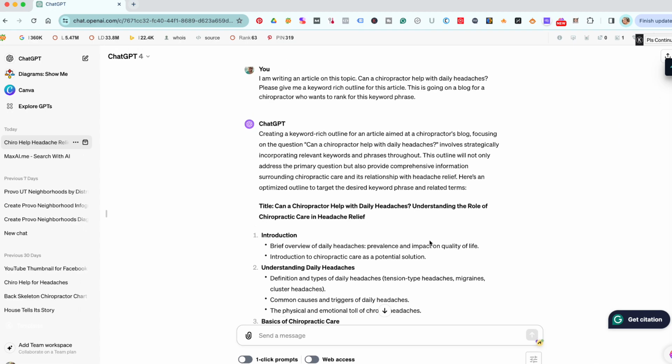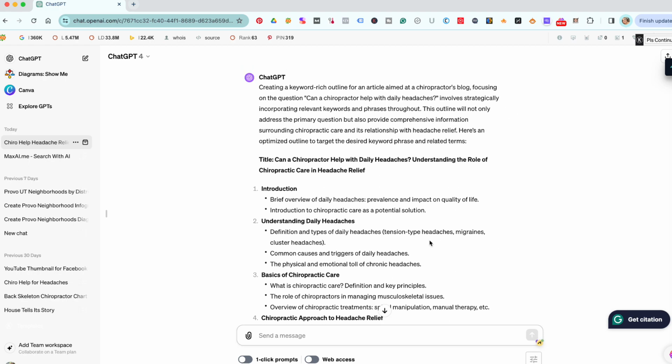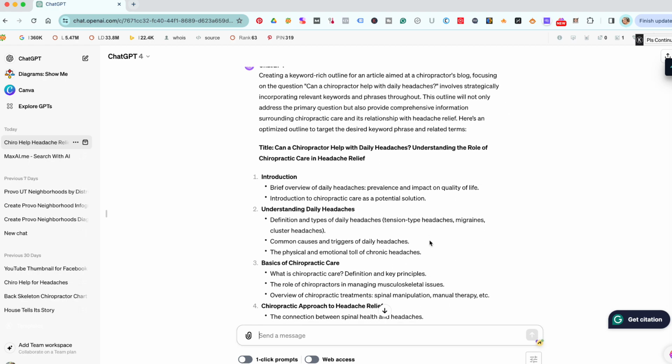So now what we're going to do, so this is the outline, which is pretty good. There's 11 places. Well, 10, not including the call to action. So now what we do is we are going to take this part here. Actually, what I usually do is take it all and put it into a Google document. But because I'm trying to save time and not have you hang out here so long, I tend to do long videos. So I'm going to take this part here now. And because you never ask chat to write the entire article.